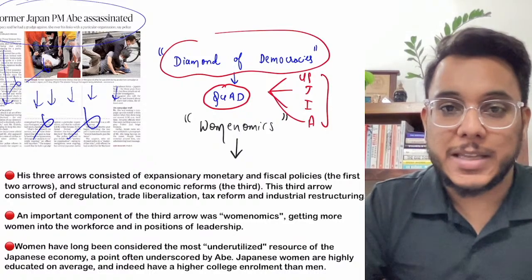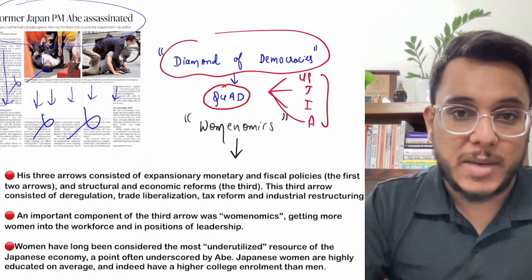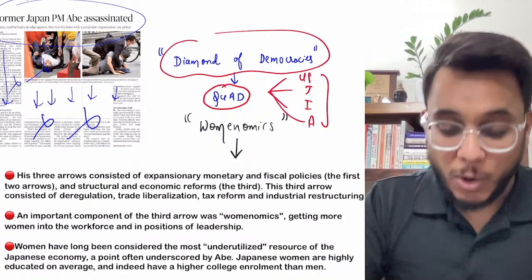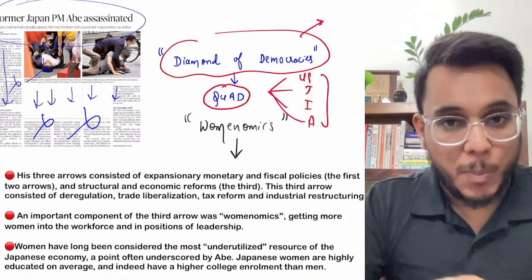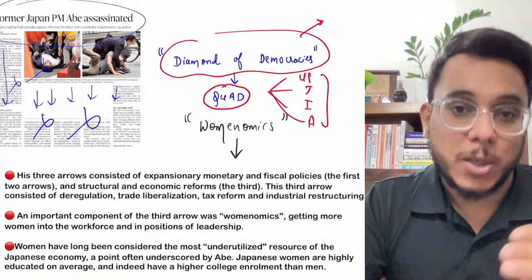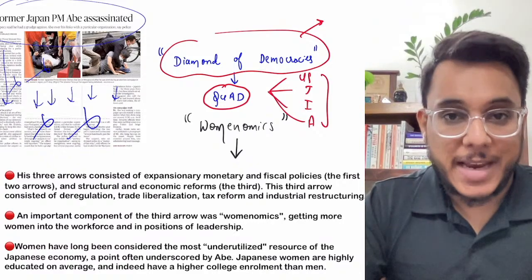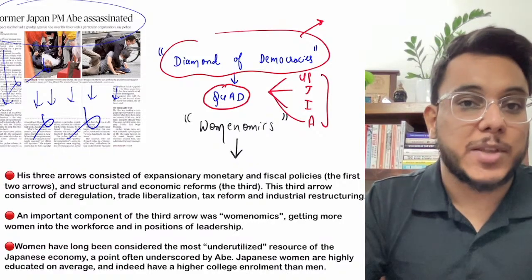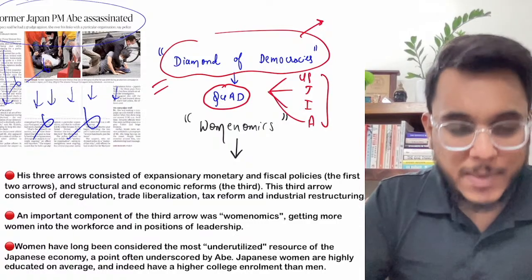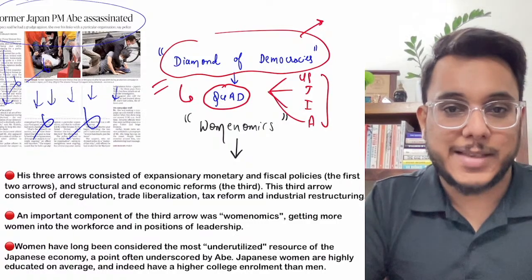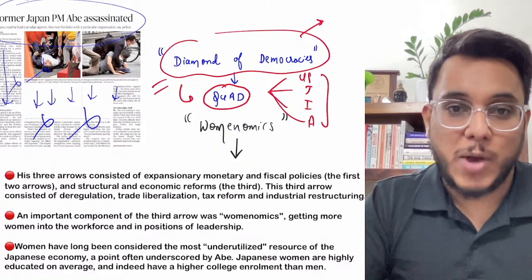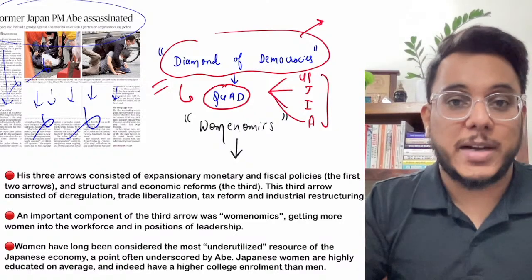And why specifically is the phrase diamond of democracies used? In order to show that this grouping might also have the reason to contain China's rise, which might sometimes be threatening to the world. So this phrase diamond of democracies and the idea of the Quadrilateral Security Dialogue was given by Shinzo Abe, which is today a very important Indo-Pacific grouping.